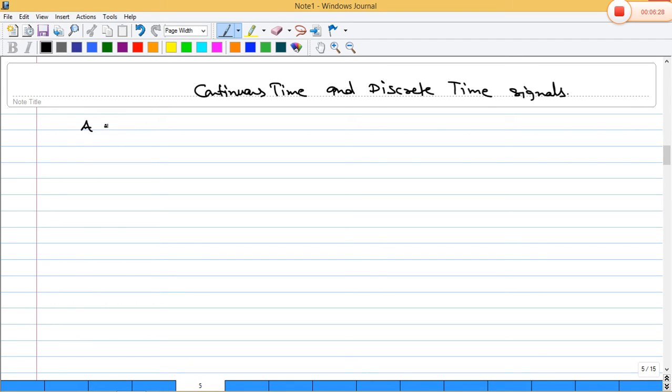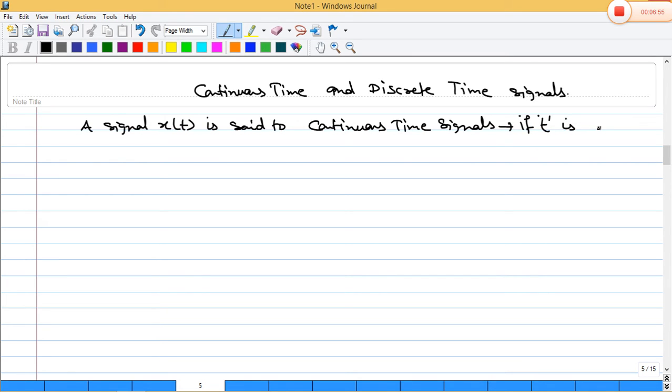So a signal x(t) is said to be a continuous time signal. When will it be said to be a continuous time signal? If t is a continuous variable.